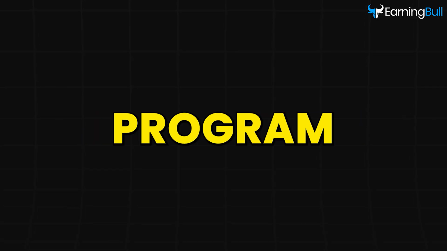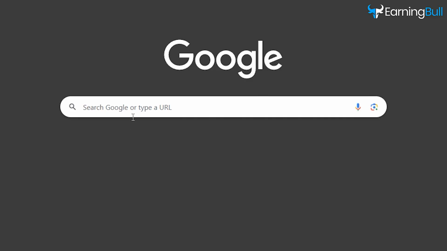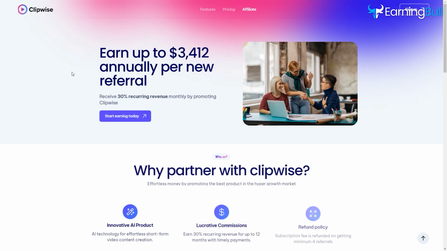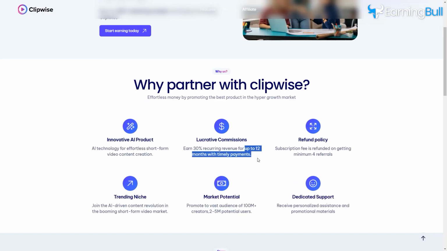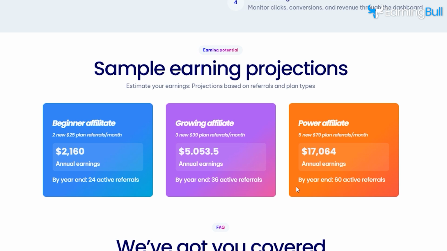Joining the affiliate program. Step 1. Head over to the official Clipwise affiliate program page at Clipwise Partner. Here you'll find all the details about the program, including benefits like 30% recurring revenue monthly, weekly payouts, and how you can make money by promoting Clipwise to your audience.